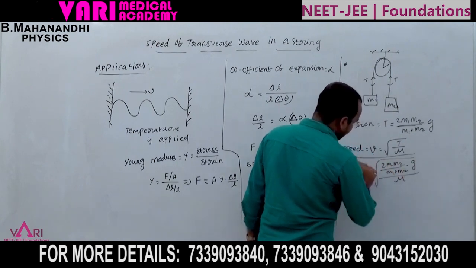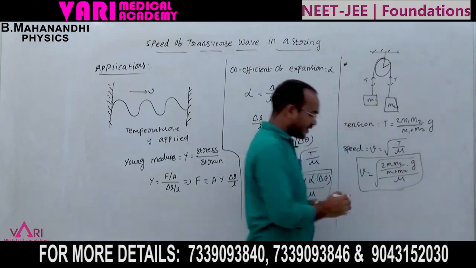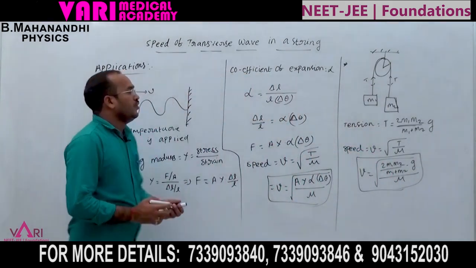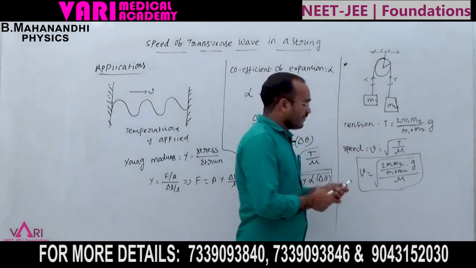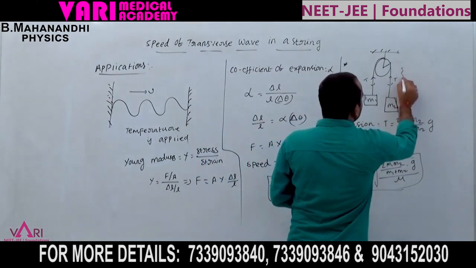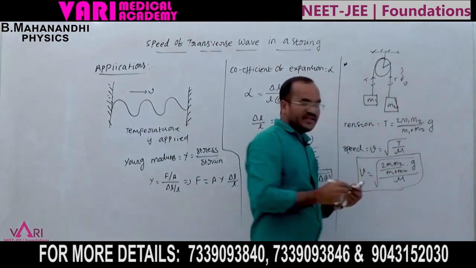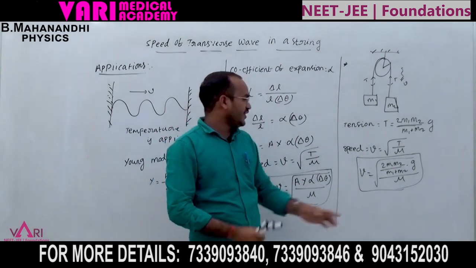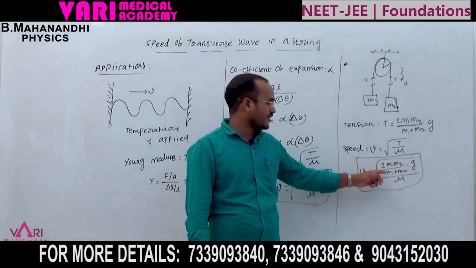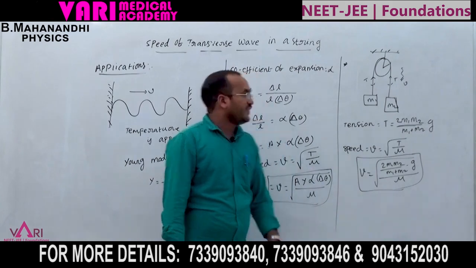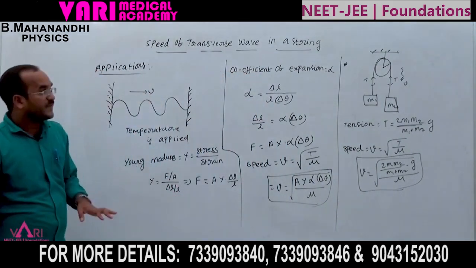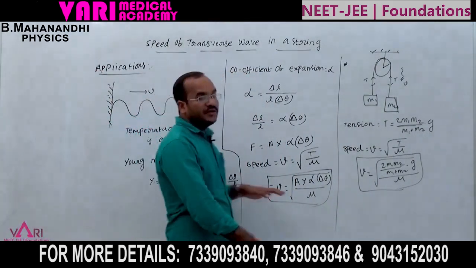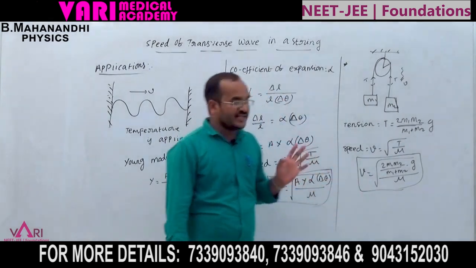This is the velocity for a string connected in an Atwood machine. These are the explanations of the speed of a transverse wave in a string.